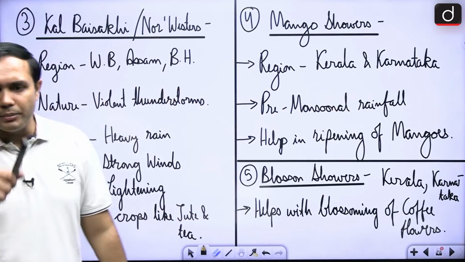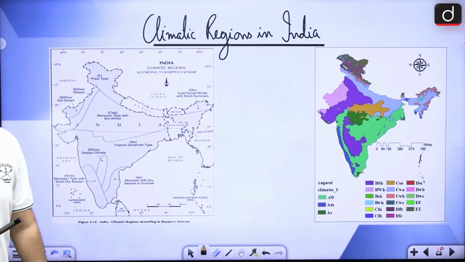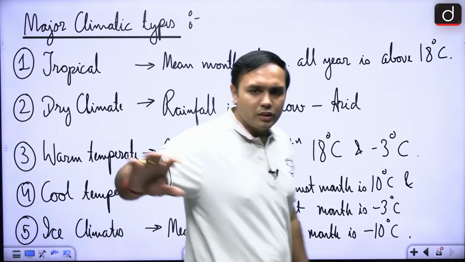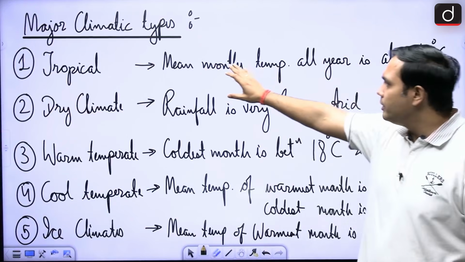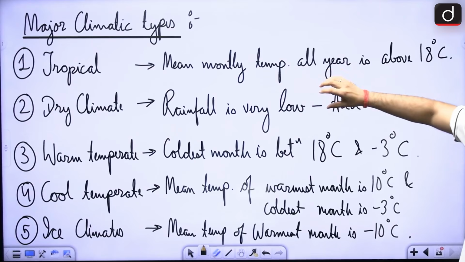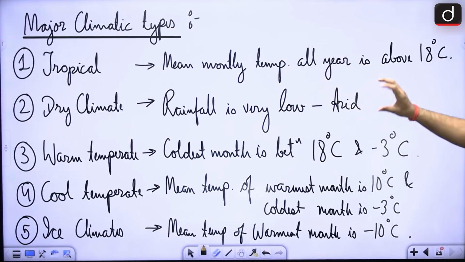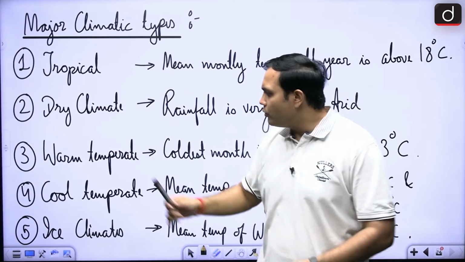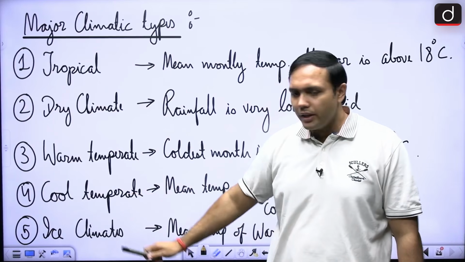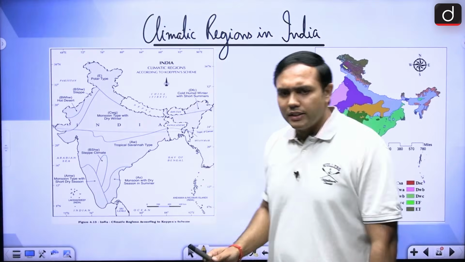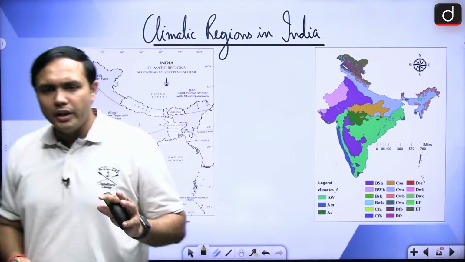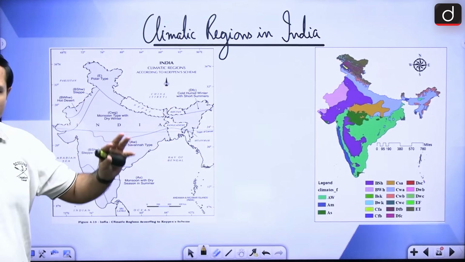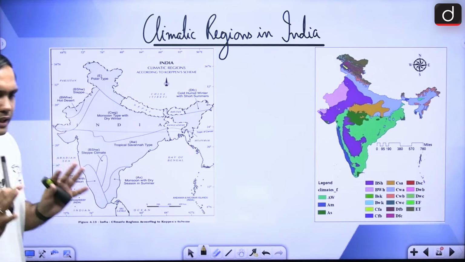Lastly, there are some climatic regions that are associated with India, right? In that regard, which are some of the major climatic types of India? So, there is the tropical region, where the mean monthly temperature all around is above 18 degrees Celsius. Otherwise, there is dry climate, warm temperate, cool temperate and icy climates, right? These are associated with particular areas of India. If you can remember this particular aspect, well and good. If not, it has not been asked till now, right?